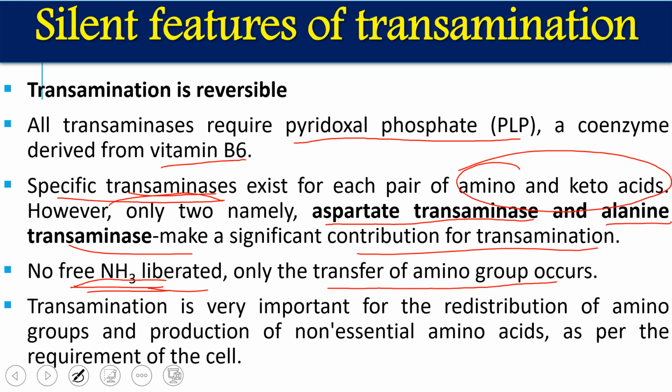Transamination reactions have a very important role in the redistribution of amino groups, meaning from one amino acid to a keto acid, and from that keto acid to a different one. So through these processes, ammonia is redistributed. This also has an important role in the synthesis of non-essential amino acids, as we have already told you, depending on our body's requirement. Essential amino acids we can get through the diet from external sources, but non-essential amino acids we have to synthesize in our body. For this synthesis of non-essential amino acids, we require keto acids. So there, this transamination process has a significant role.